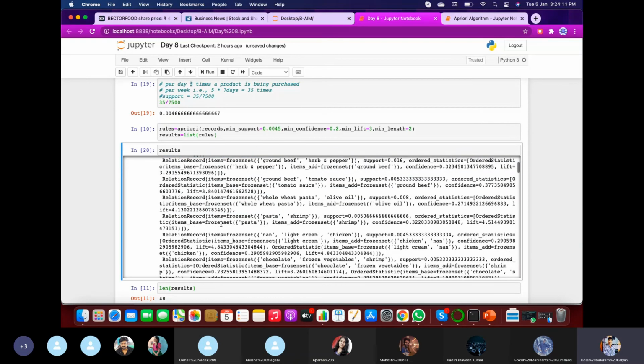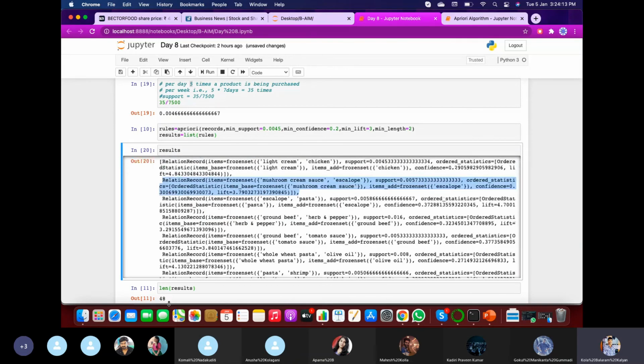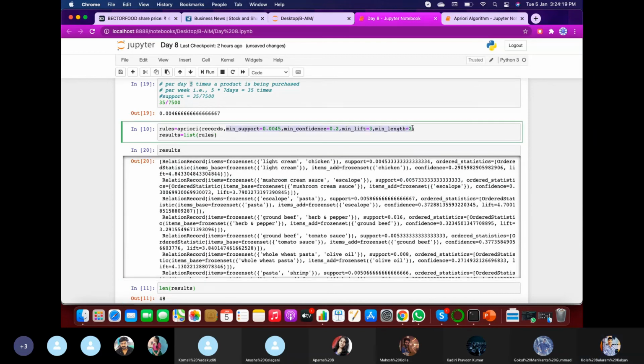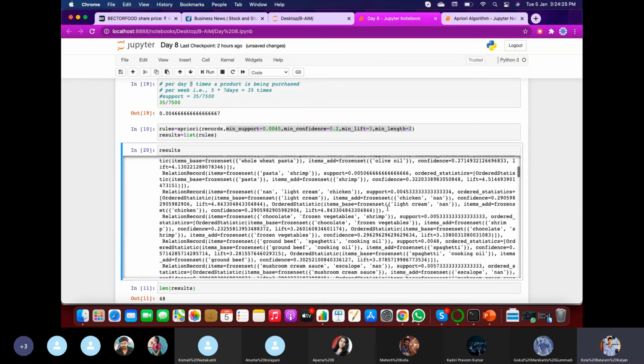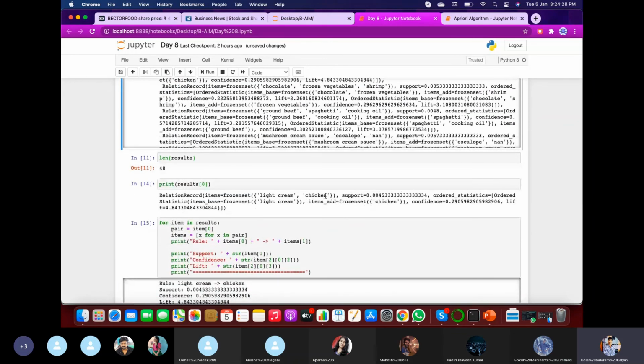There will be 48 records which fall under this rule set. These are the rules which we gave, and these are the results which fall under this category. So you have 48. Okay, then let us visualize the first one.